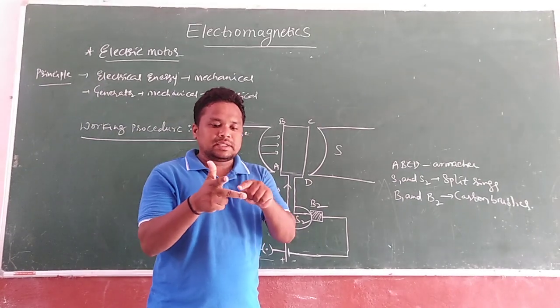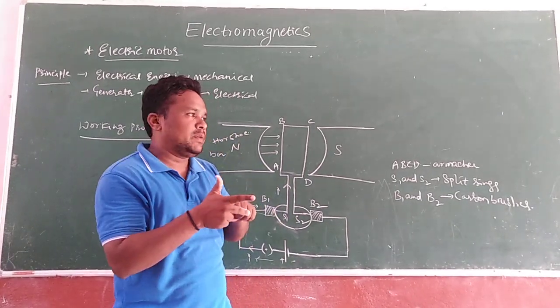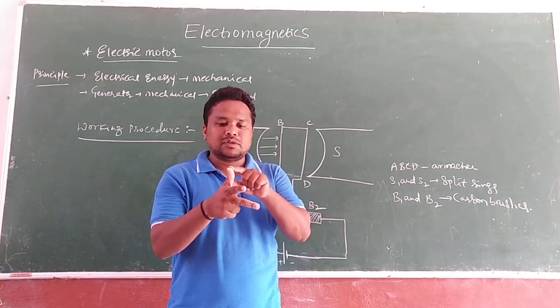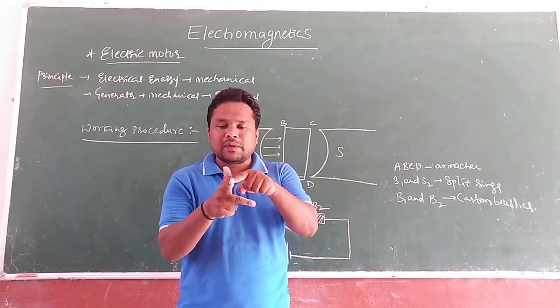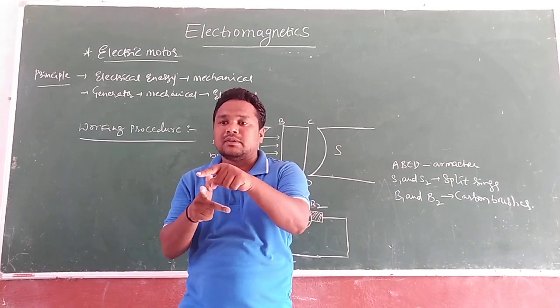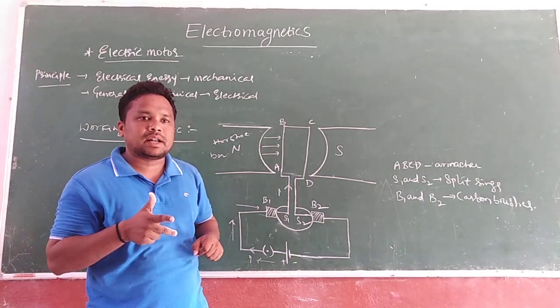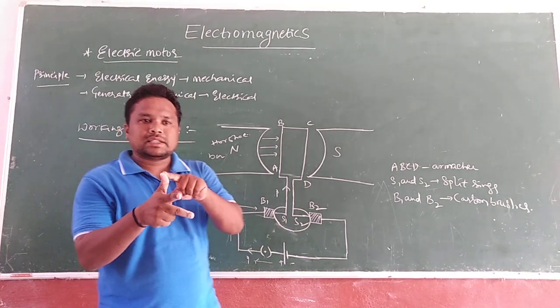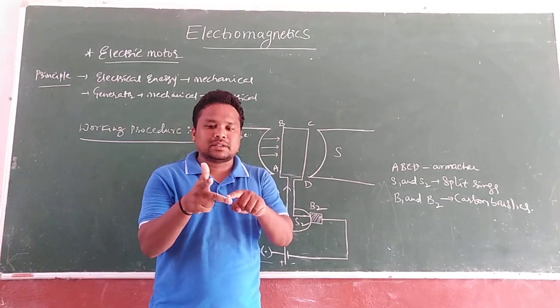Next one is the middle finger, which will indicate the direction of the magnetic field. This is force, this is magnetic field. This forefinger will indicate the direction of the current. Simple logic is there: F is force direction, middle is magnetic field direction.